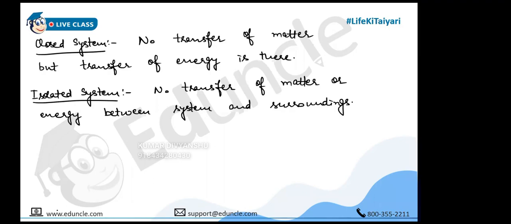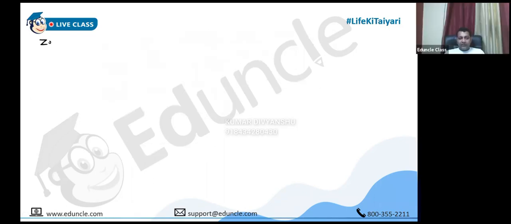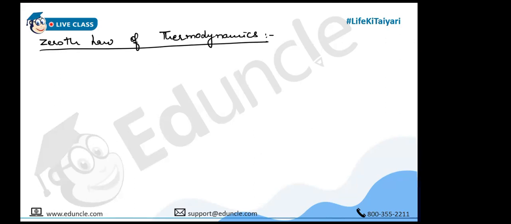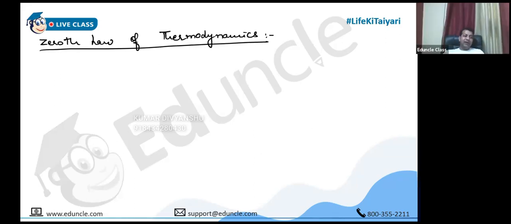Now, there are various laws of thermodynamics, and the basic and the first of them is the zeroth law. Can you tell me why it is called zeroth law? Why not first? Because it was discovered after the first law. Yes, very much correct. So they were not having any other option than to name it the zeroth law of thermodynamics. It says that if a body A is in thermodynamic equilibrium with body B, and body C is also in thermodynamic equilibrium with body B, then A and C will also be in thermodynamic equilibrium with each other. Two systems